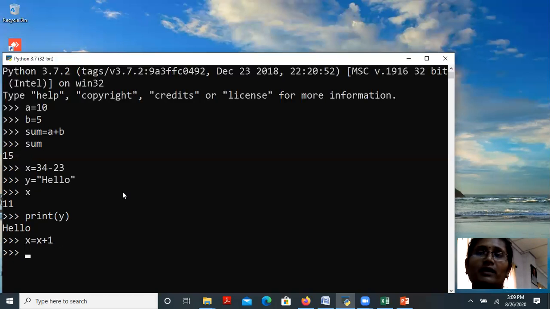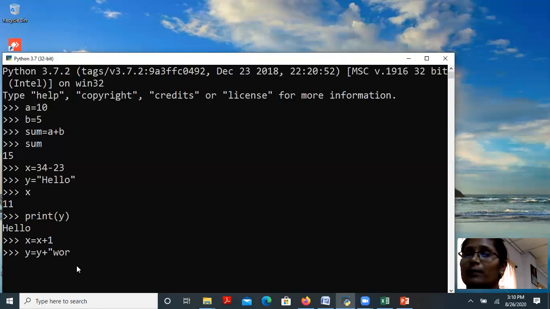This value will be added. What is the x value? The x value is 11. 11 plus 1 is 12, and it will be stored in the variable x. The next variable I have used is y. I already gave a string for y. y equal to y plus world.